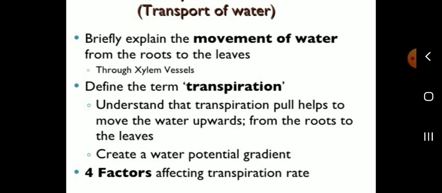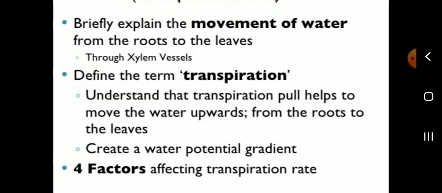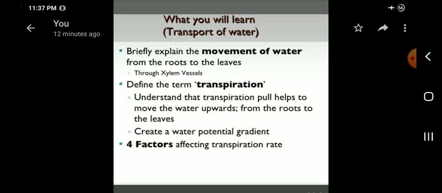Then, movement of water. Briefly explain the movement of water from the roots to the leaves through the xylem vessels. Define the term transpiration. Understand that transpiration helps to move the water upwards from the roots to the leaves, creating a water potential gradient. Also, four factors affect the transpiration rate.